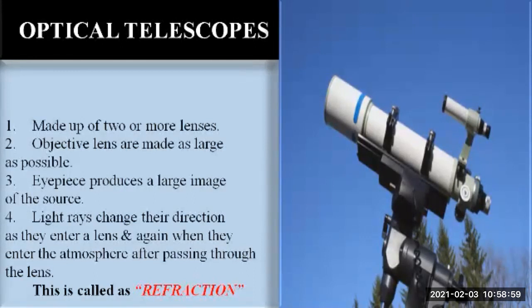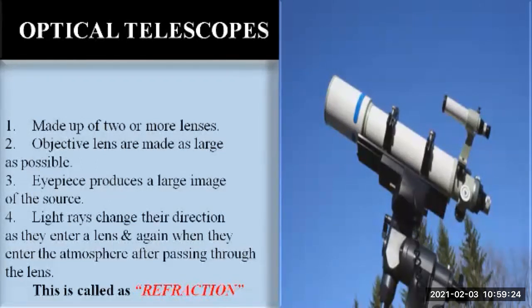Then, using the light collected by the objective lens, a smaller lens called the eyepiece produces a large image of the source.